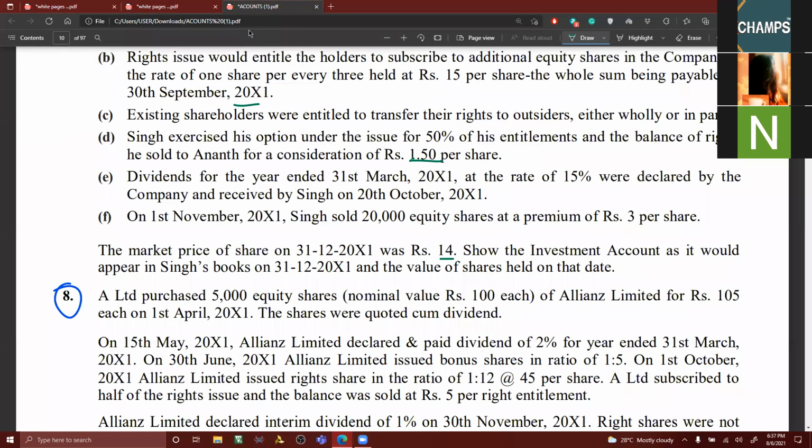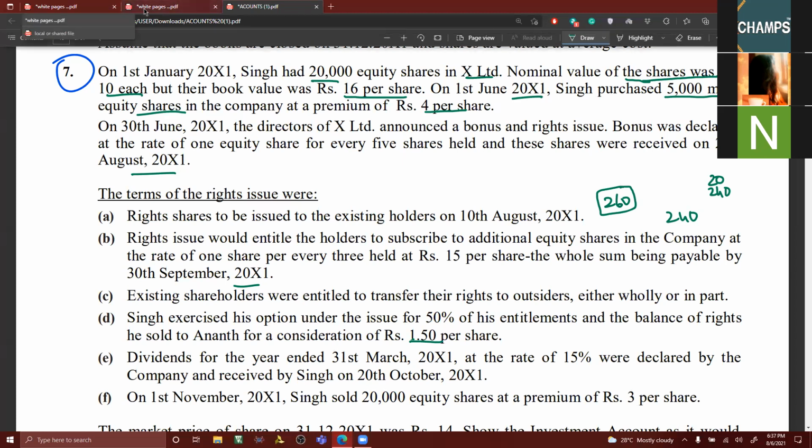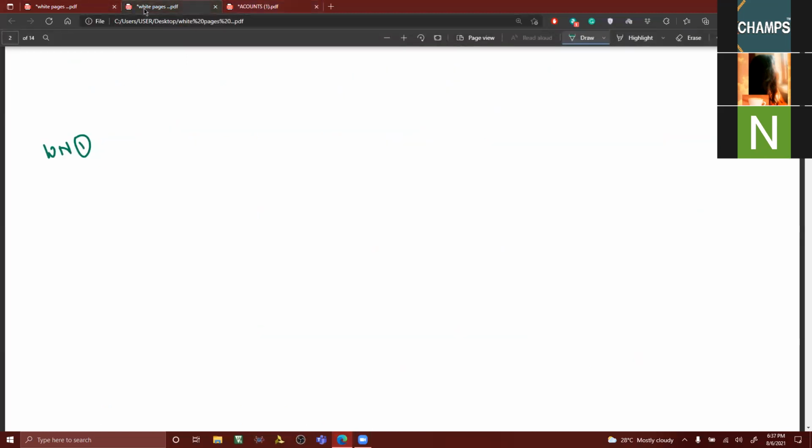Working notes number 1. We have to start with first, bonus shares. Now, what are the bonus shares here? You know about opening balance. You know about purchase of shares. Directors declared bonus and right issue. Bonus was declared at the rate of 1 equity share for every 5 shares. So number of bonus shares issued.